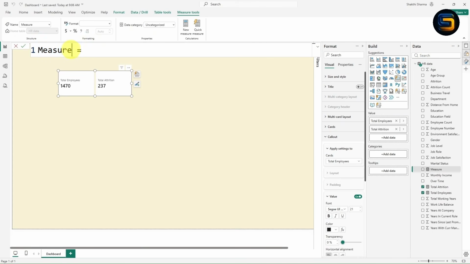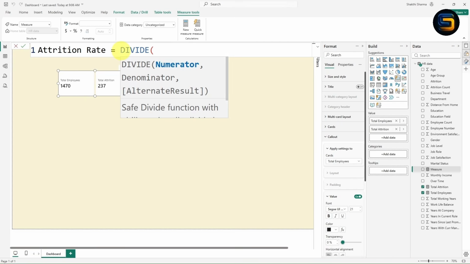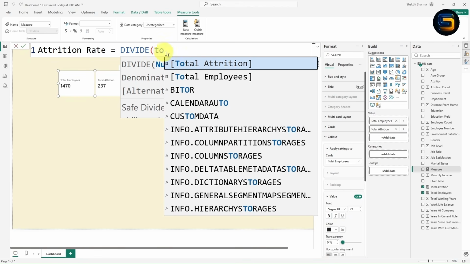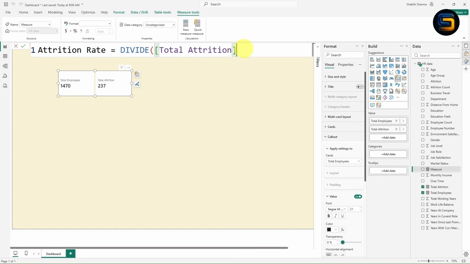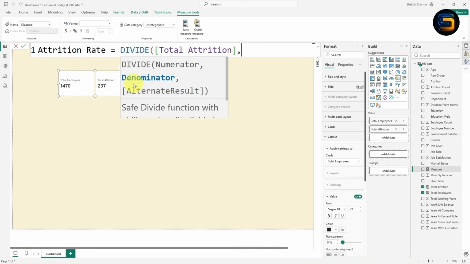Now inside this measure formula bar, you need to give the measure name as attrition rate. Sorry guys, attrition rate. This is the measure name I have given. Use one formula, DIVIDE. Now press tab on keyboard. Now you need to give the numerator. The numerator is total attrition measure. If you notice carefully, you can use the measure for further calculation also. Instead of writing the big formula again and again, take help of measure for further calculation. I hope you understood. Now give the denominator. The denominator is total employee.